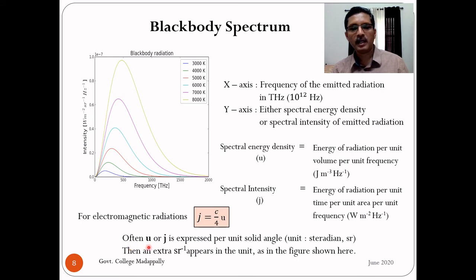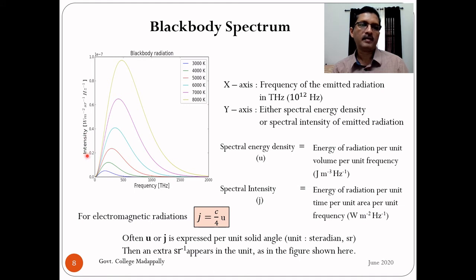Often the spectral energy density u or spectral intensity j is expressed per unit solid angle also. The unit of solid angle is steradian, symbol sr. If you also measure this quantity per unit solid angle, one extra steradian raised to -1 appears in the unit.